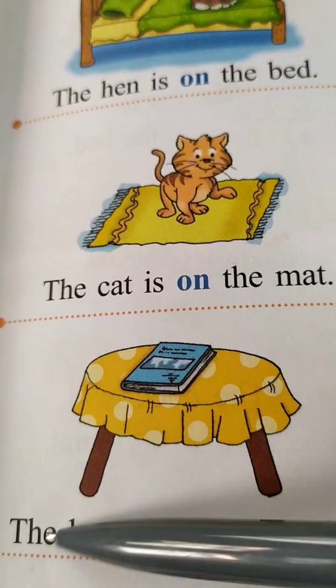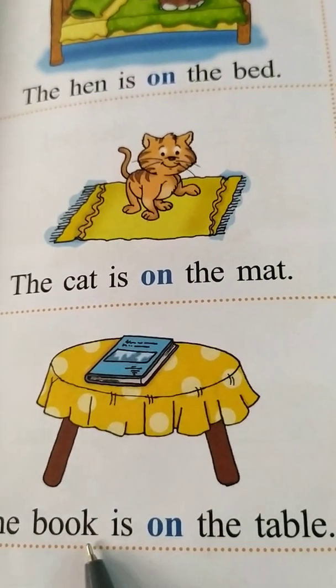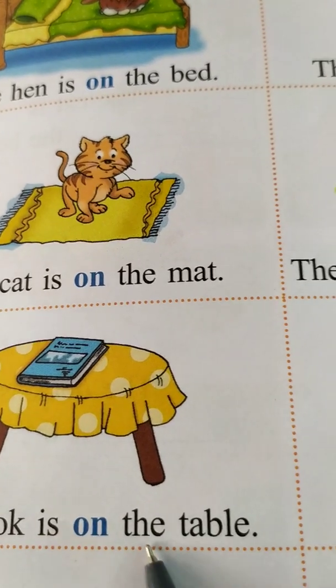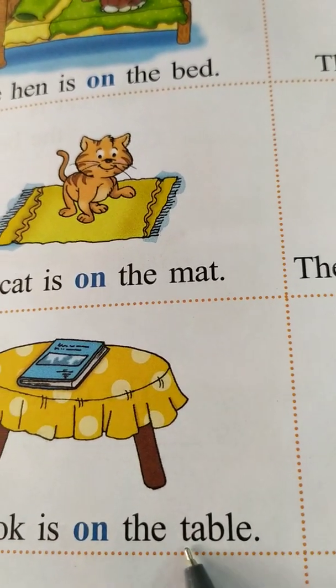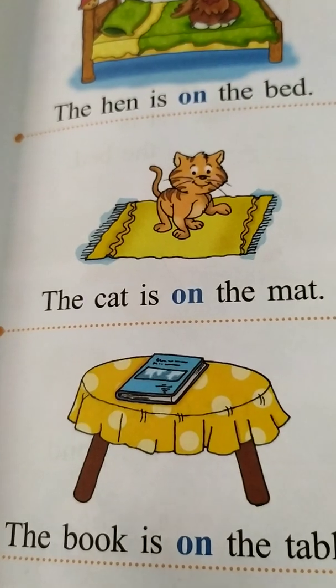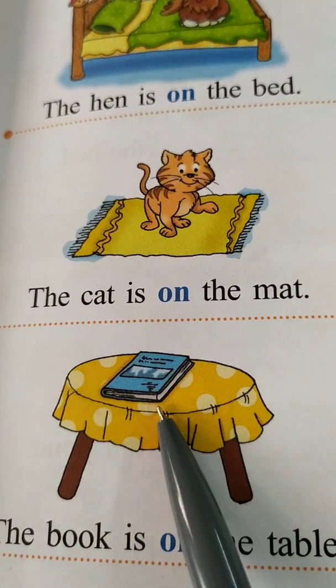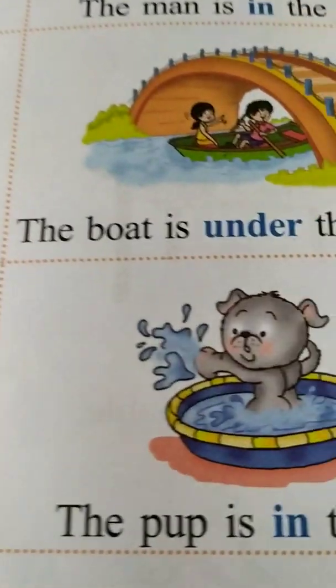Yes. T-H-E, the B-O-O-K, book is on the table. O-N, on, T-H-E, the table, T-A-B-L-E, table. The book is on the table. Where is the book, children? The book is on the table.